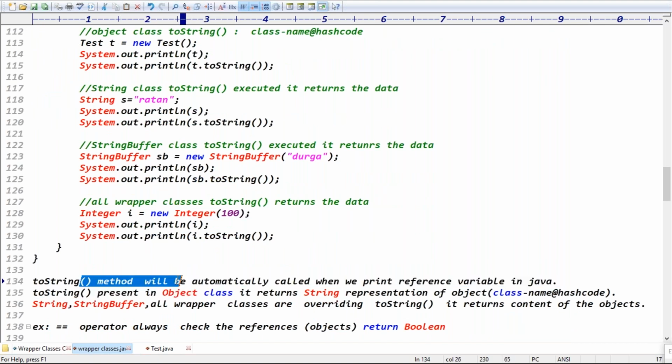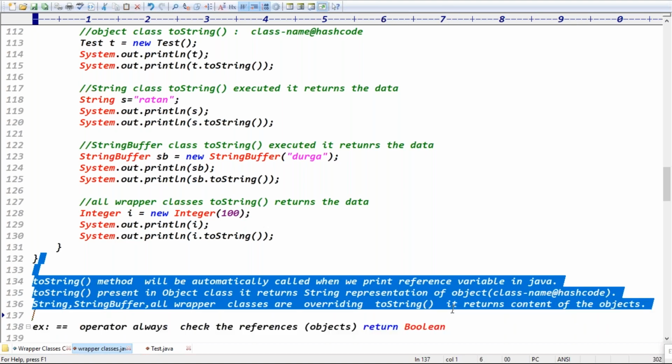The toString method will automatically be called when you print a reference variable in Java. The toString method is present in the Object class to return the string representation of the object. Guys, don't forget the toString method. It is very, very important, even when discussing collections, and even in the Spring and Hibernate frameworks. toString belongs to the Object class and returns a string representation of the object, which means class name at hash code, right?